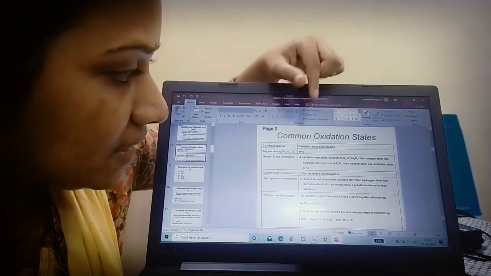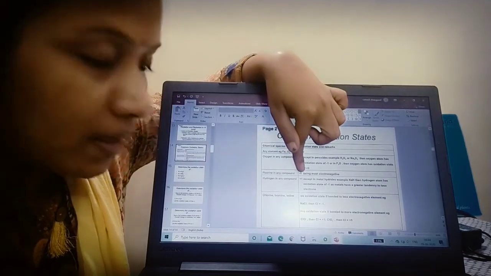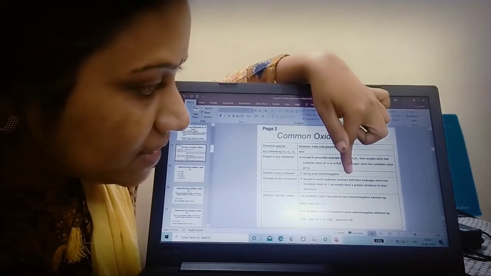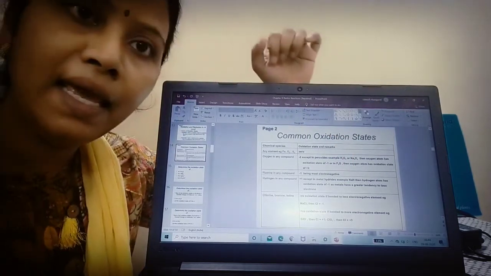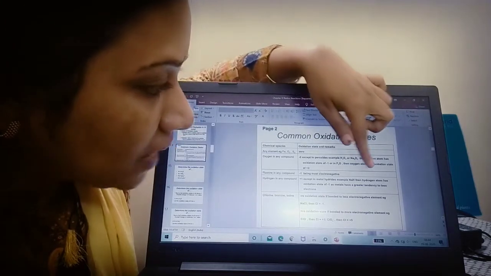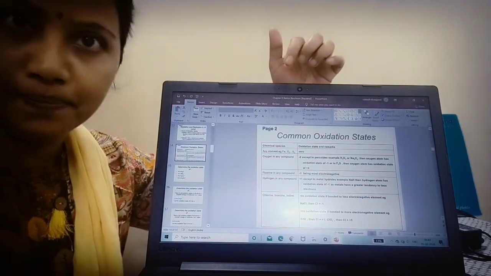But let us see the exceptional cases. Hydrogen should be +1 in all cases except metal hydrides. Say for example sodium hydride, NaH. In the case of sodium hydride, the hydrogen atom will possess the oxidation state of -1.